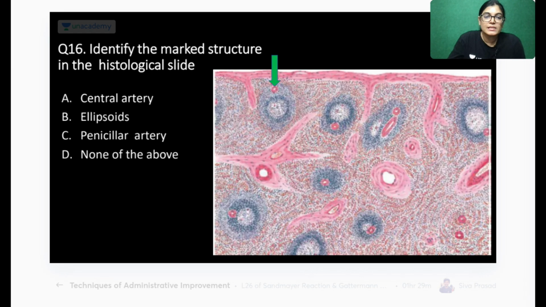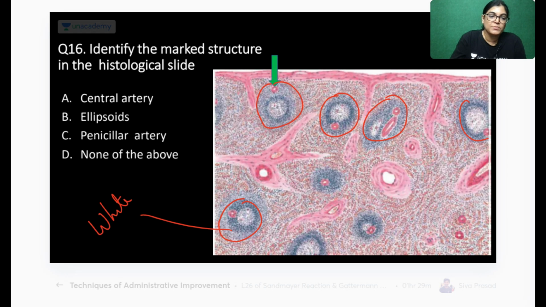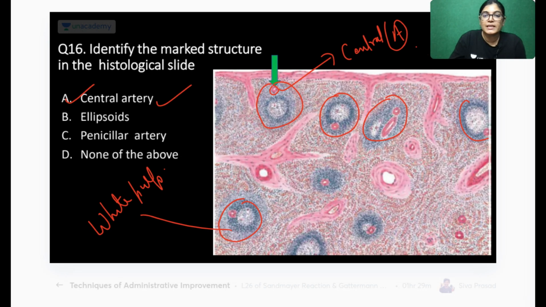Okay, so here this is one lymphatic aggregation. This is also lymphatic aggregation. This is also lymphatic aggregation. So what are these? These are white pulp, the white pulp of the spleen. The structure asked about is the central artery. So the correct answer is A, central artery. The central artery is in an eccentric position. The characteristic feature for identification of spleen is the eccentric position of the central artery.